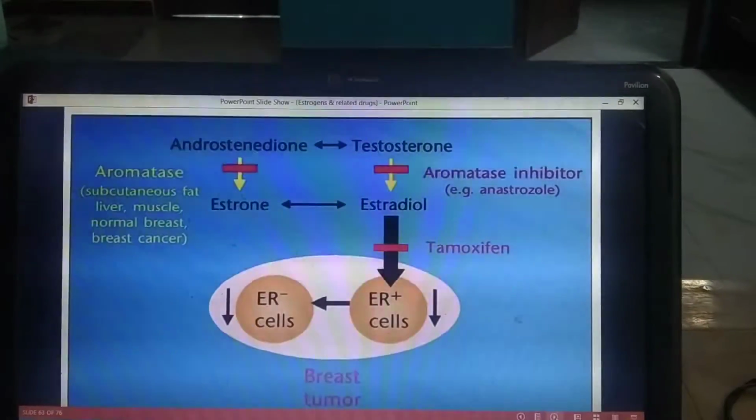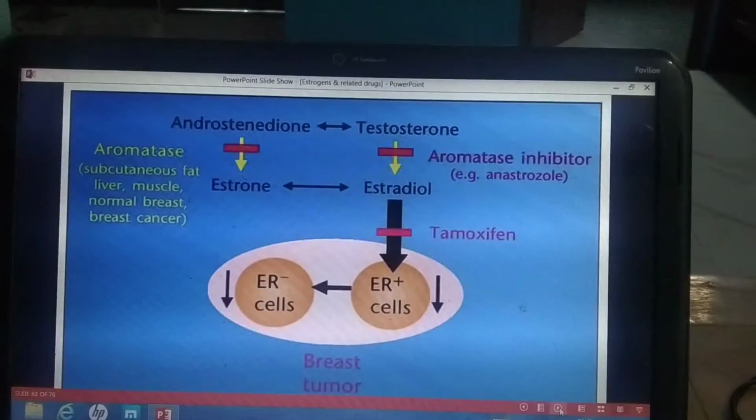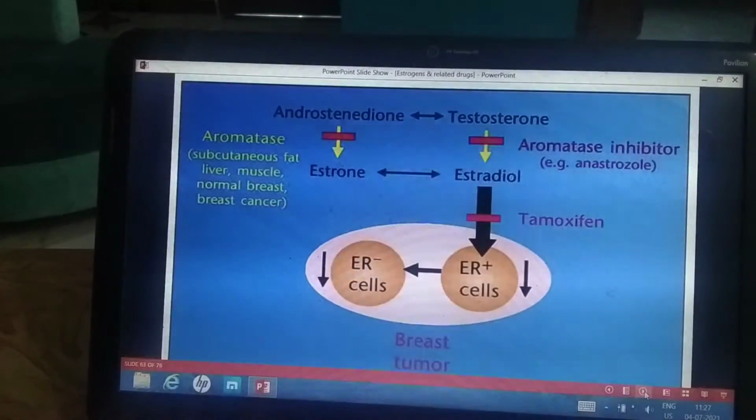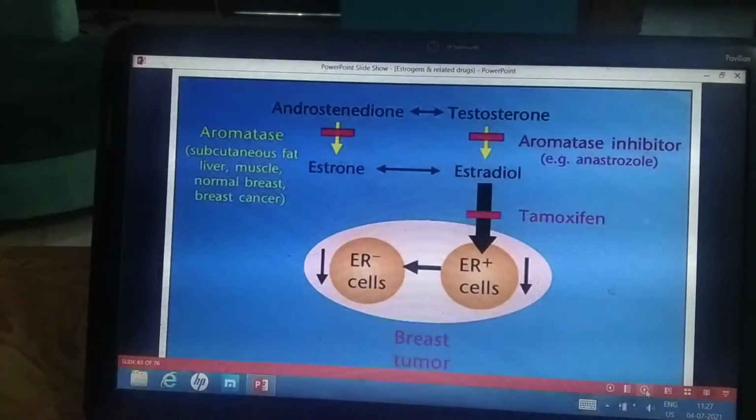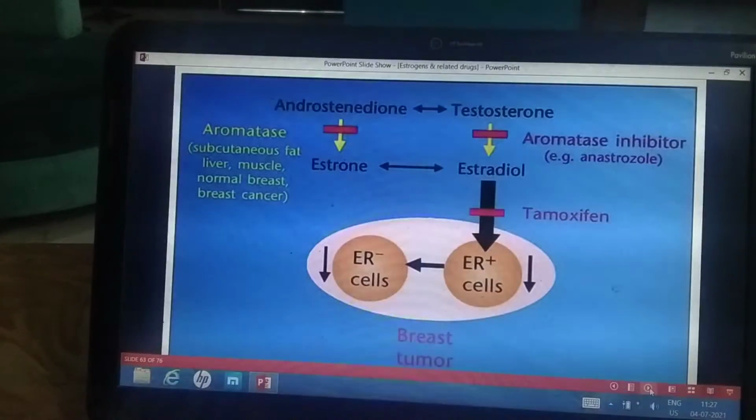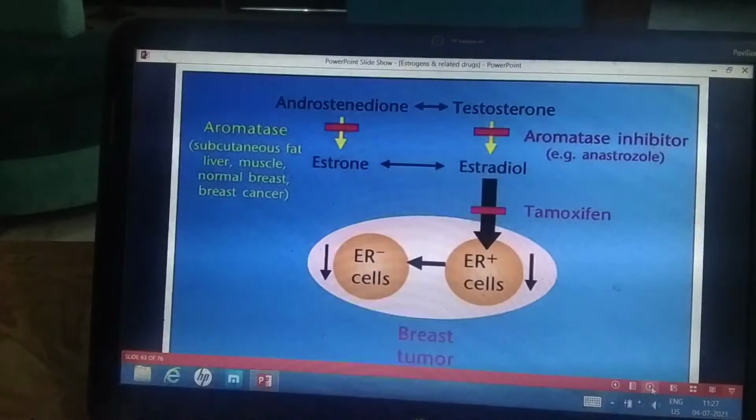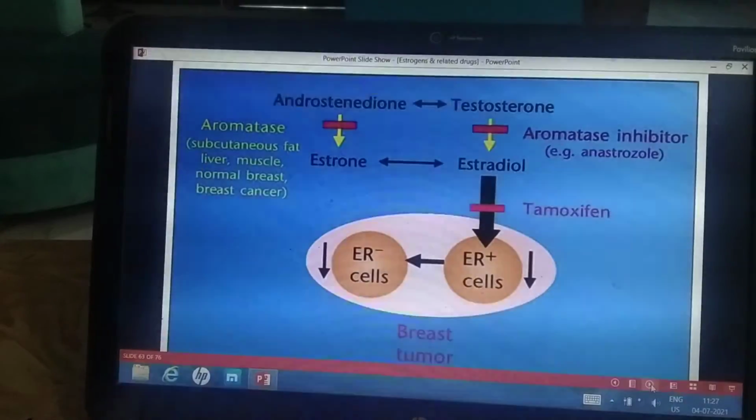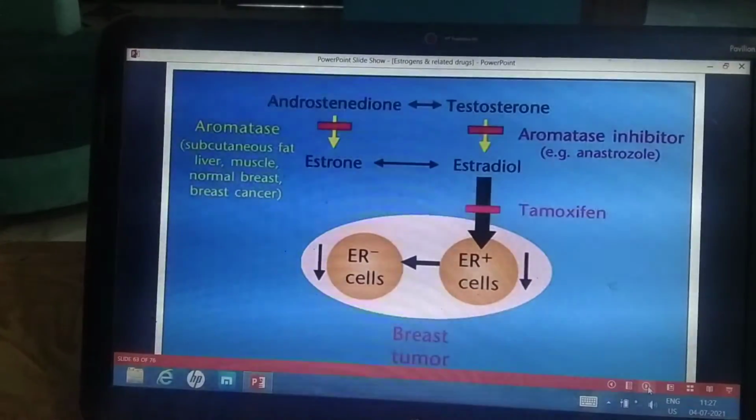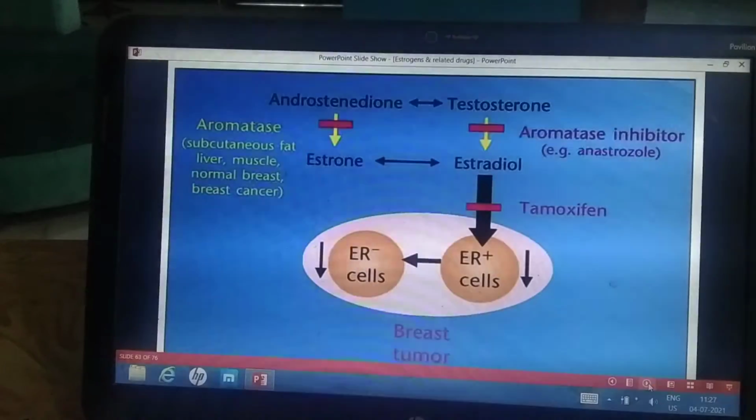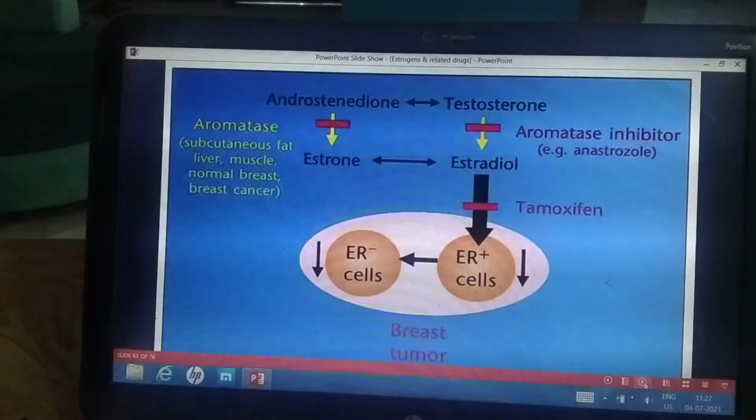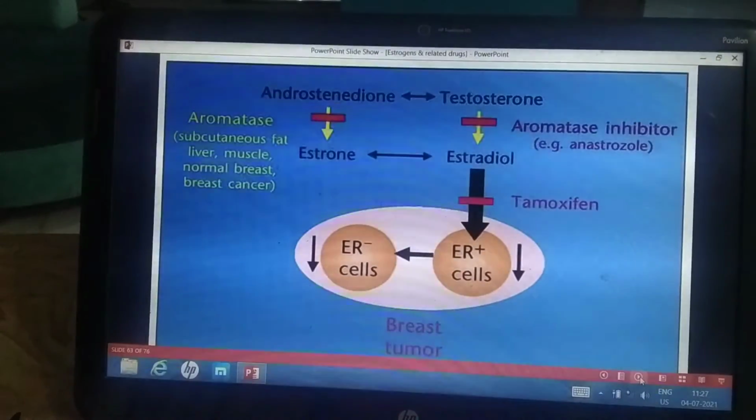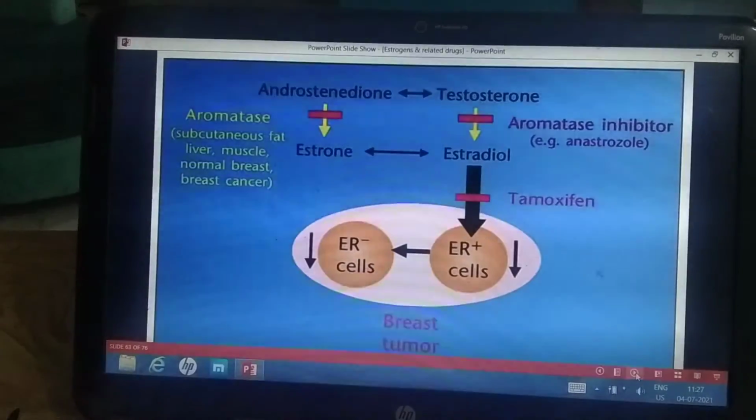This slide shows the action of both tamoxifen as well as aromatase inhibitors. You can see that androstenedione is converted to testosterone, and testosterone is converted to estradiol by the aromatase enzyme. Androstenedione is also converted to estrone in various tissues like adipose cells, liver, muscle and breast. So the aromatase inhibitors inhibit the enzyme aromatase, an example being anastrozole, and tamoxifen blocks the estrogen receptors, alpha and beta, in the breast tumor.